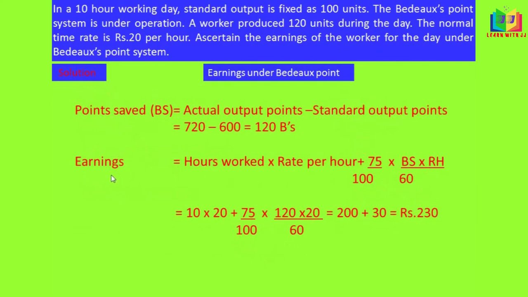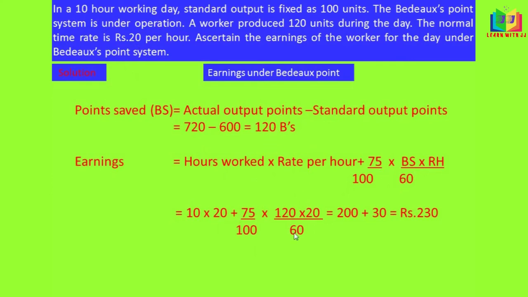Earnings equal hours worked into rate per hour plus 75 divided by 100 into BS into RH divided by 60. Hours worked is 10 hours, and the rate per hour is also given, that is 20. Plus, as per the formula, 75 by 100, that is 75%, into BS, points saved is 120, which we found.